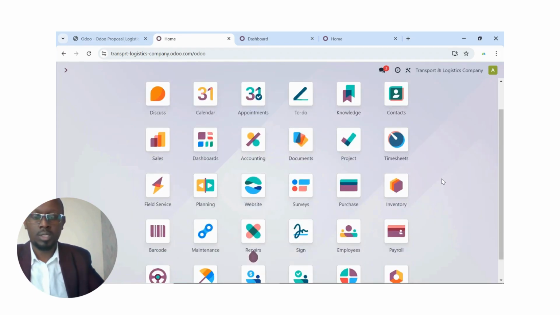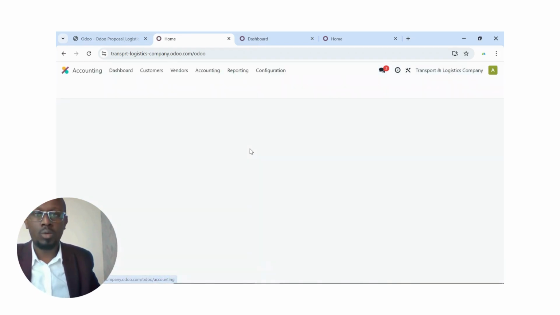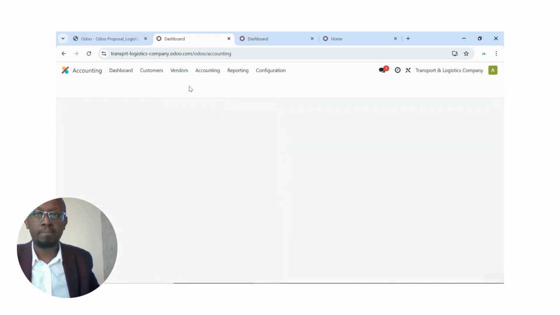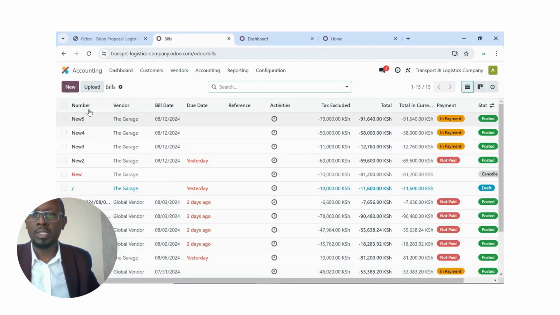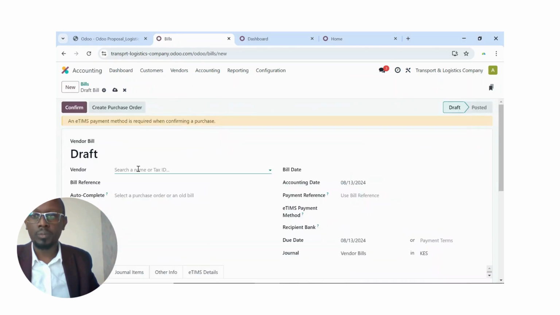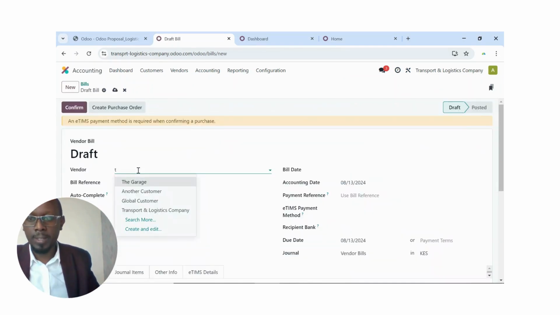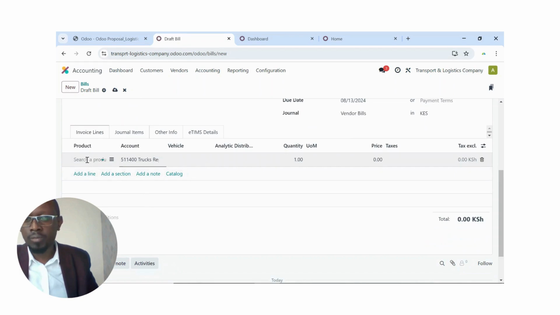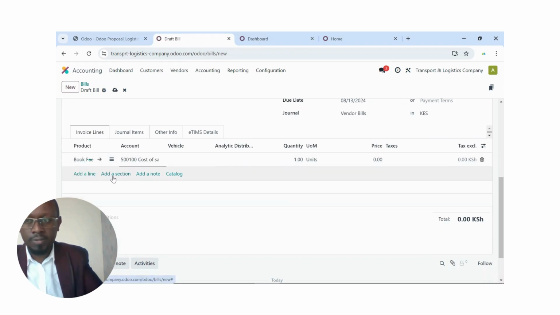Okay, so the next thing we are going to do, we are going to book the bills and see how this works. So I'm going to jump into accounting. I go to vendors and I go to bills here. So I just book one bill for simplicity purposes. I'll click new. Then I choose my vendor there. Maybe let me just pick the garage there. Under the lines, I add a few products here. Maybe we go pick something relevant.